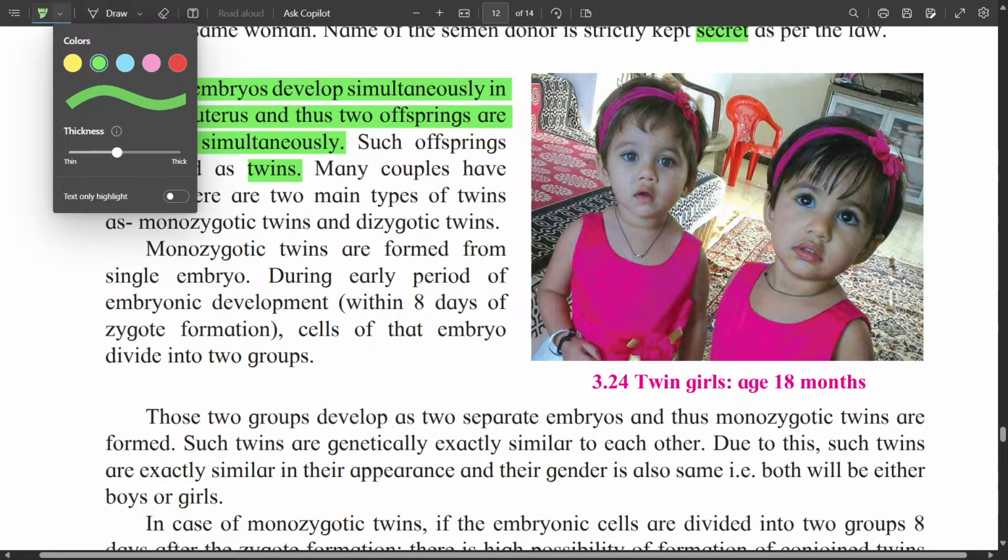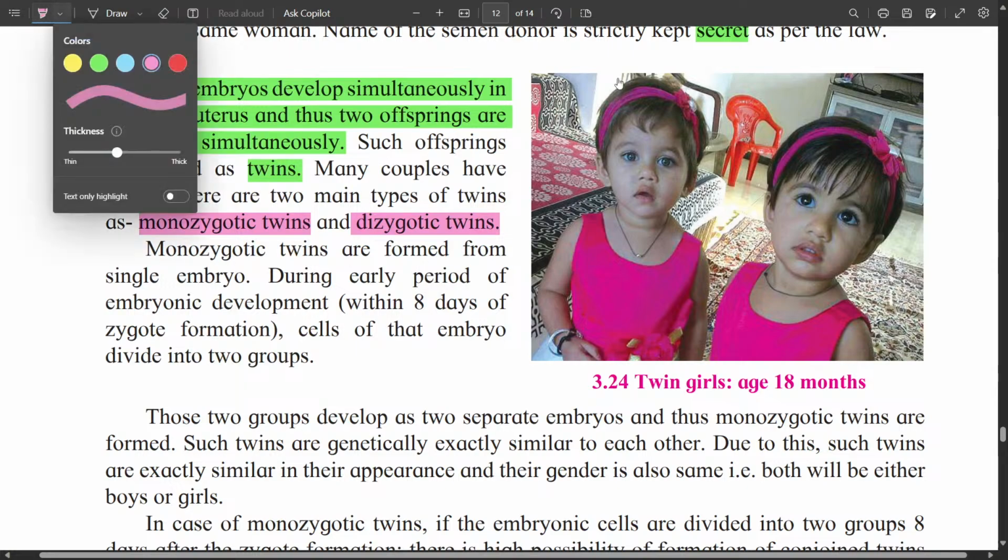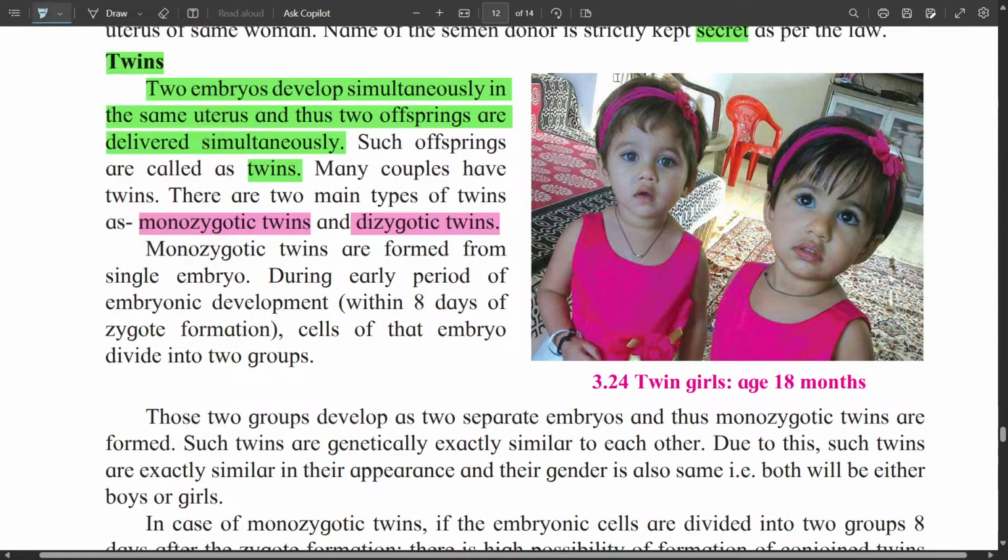Twins are of two types: monozygotic twins and dizygotic twins. Now let us see what is the difference between monozygotic and dizygotic twins. Monozygotic twins are formed from a single embryo.